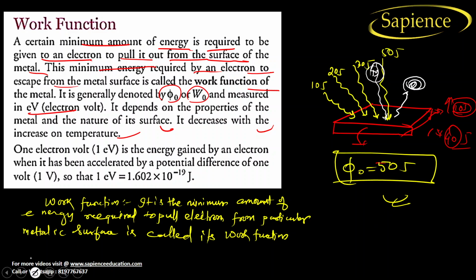One more important thing is that it has a unit of electron volt. One electron volt is equal to 1 into the value of the electron charge, which is 1.6 into 10 to the power minus 19 coulomb, and the voltage is 1. So 1 electron volt can be considered as 1.6 into 10 to the power minus 19 joule. This is a very important value, so you need to remember it. I hope you have understood this work function.